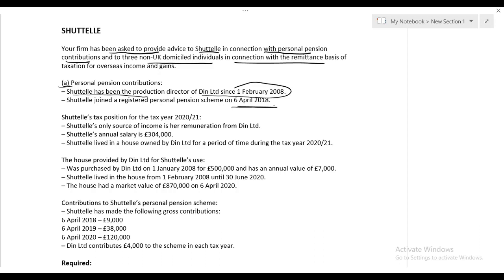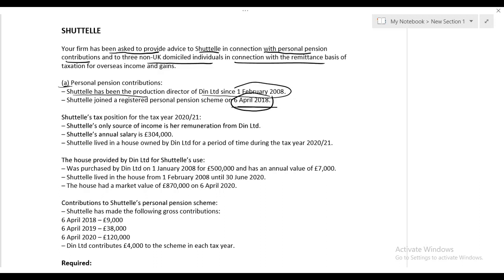These things are only applicable when you are a member of a registered pension scheme. And Shuttle has become a member of the registered pension scheme in tax year 18-19. Look at this. It means before 18-19, if I talk about 17-18, whether she contributed or not contributed is irrelevant for us, because in the tax year 17-18, Shuttle was not a member of a registered pension scheme.